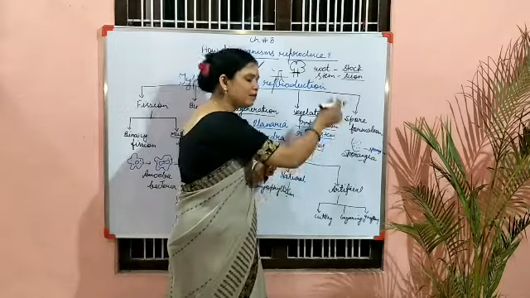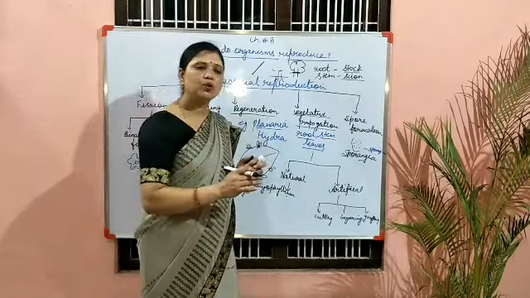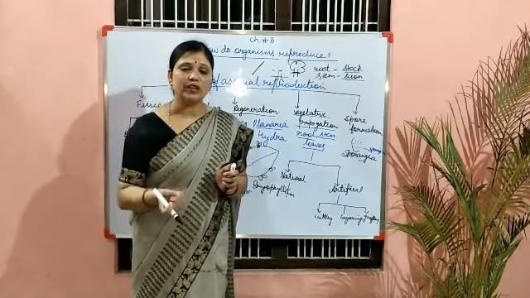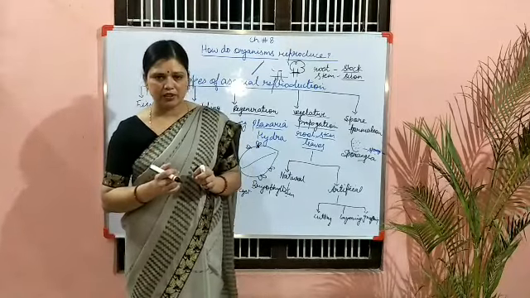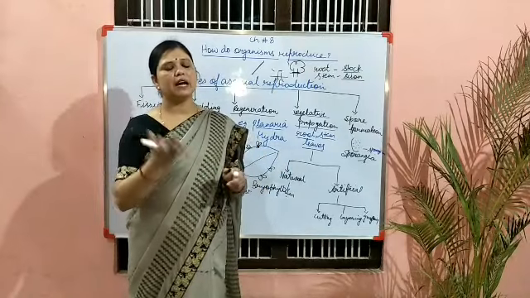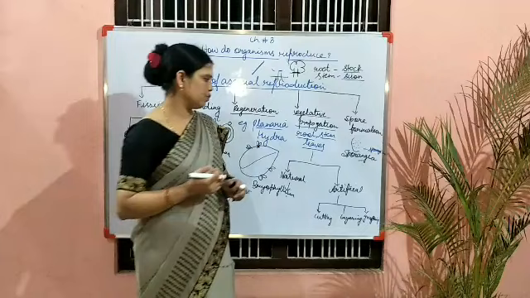But if favorable conditions are not there, they also have the capacity to generate a covering in order to provide protection to themselves. So in favorable conditions, that covering breaks and they are released out and form new individuals.